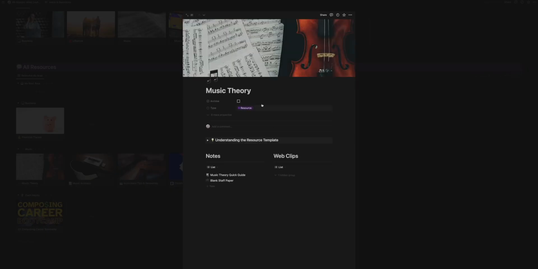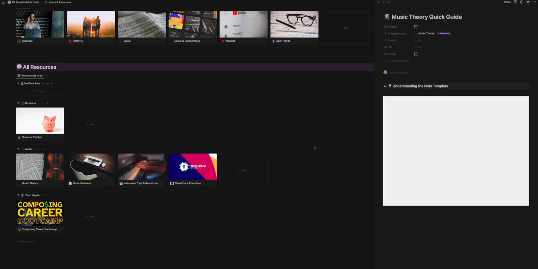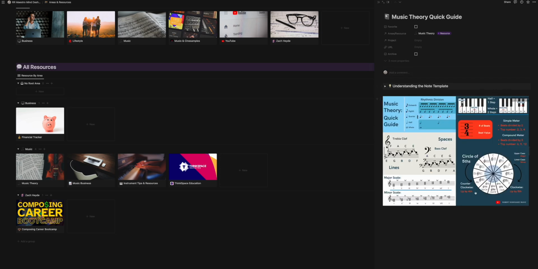But for now, let's move on to who this planner is ideally for. Yes, the Maestro Mind Planner is for musicians and composers and creatives. If you are somebody that lives and breathes music, then this planner is going to be tailor-made for you. But it is also for the people that want structure over their creative life without the feeling of being limited. Really, it's a dedicated space to nurture the creative process, to manage all your musical projects, and hopefully achieve your artistic goals.